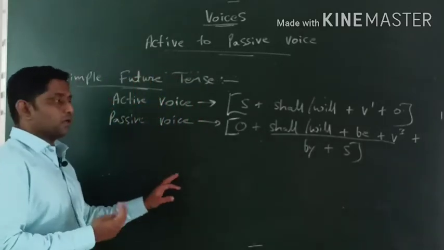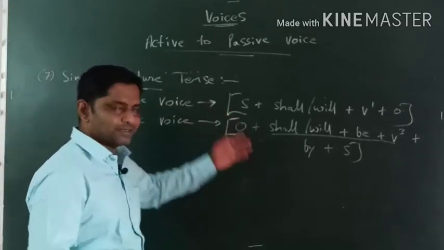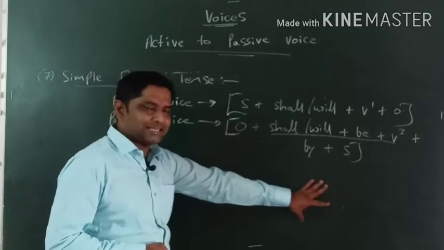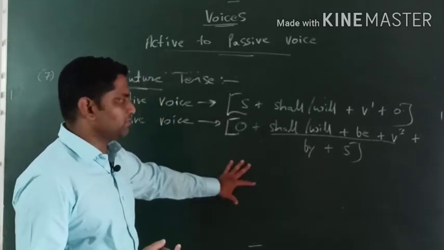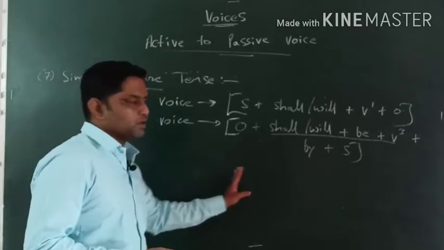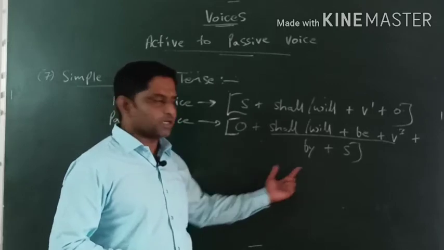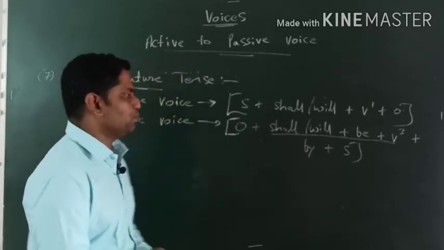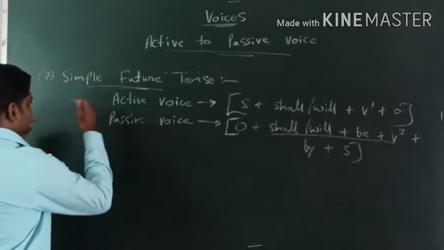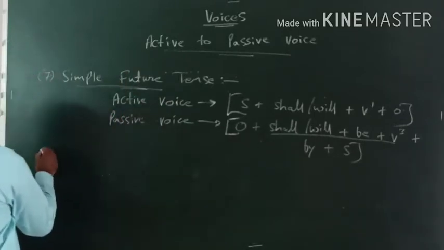That's why we cannot make it into passive voice, because in active voice already be is there, and if we have to make it into passive voice, then how is it possible that we will use being? So be or being, obviously there is a confusion, right? Be use kare ki being use kare, so simultaneously we cannot use be or being. Okay, so we skip the future continuous tense. Directly we will jump on that.